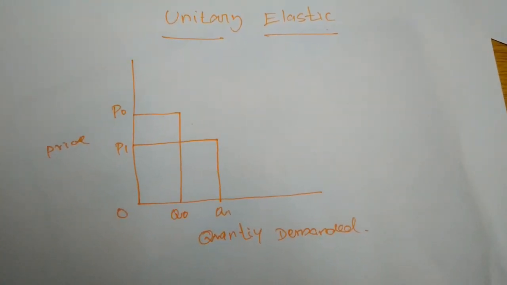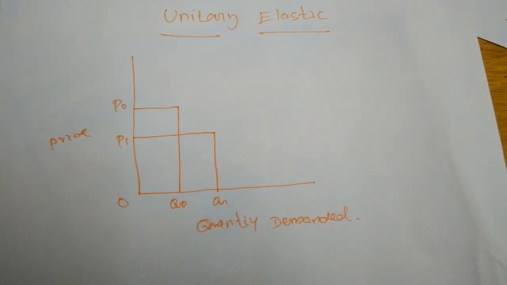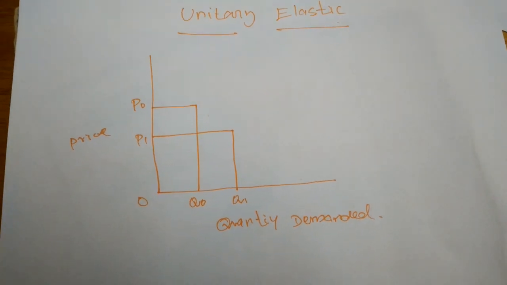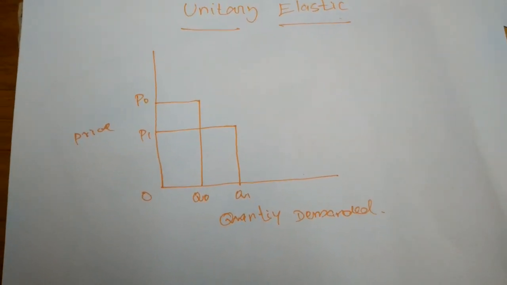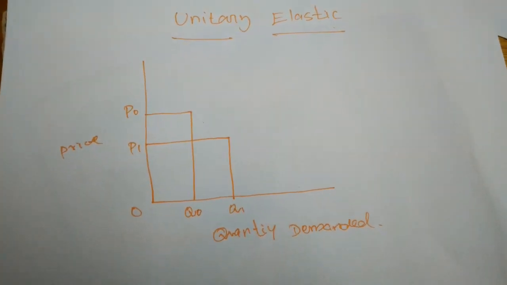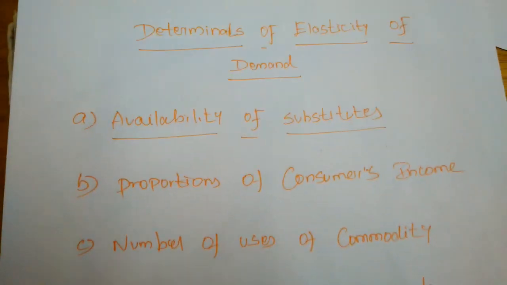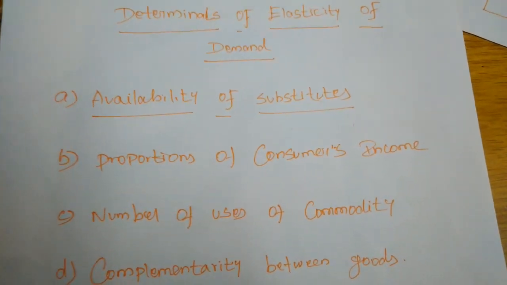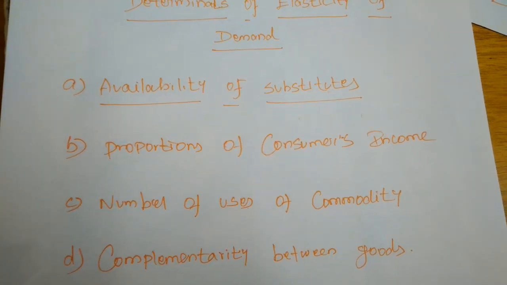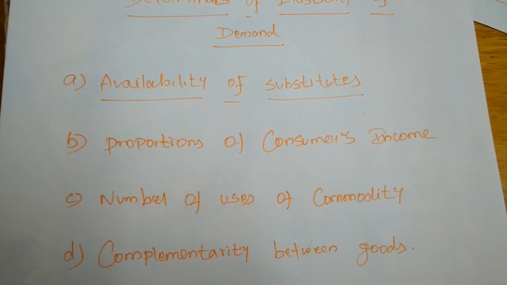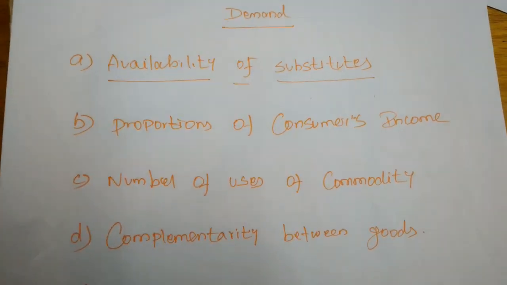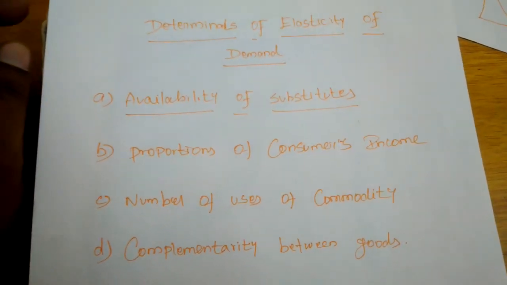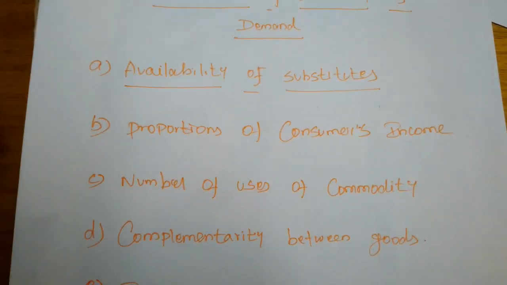So the 5 types of elasticity of demand are: perfectly elastic demand, perfectly inelastic demand, relatively elastic demand, relatively inelastic demand, and unitary elastic demand. Next, determinants of elasticity of demand. The elasticity of demand is affected by price, cross elasticity and advertising. But what other determinants are there for determining the elasticity of demand?